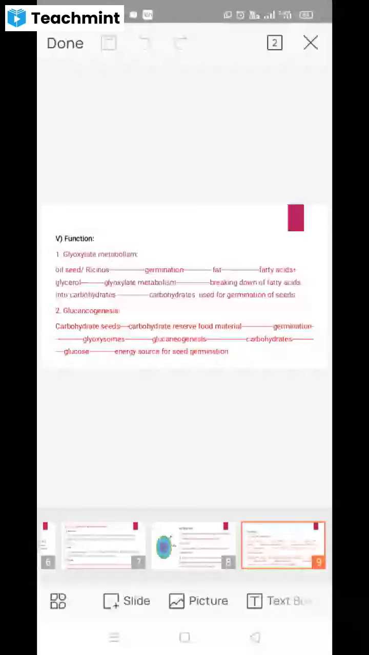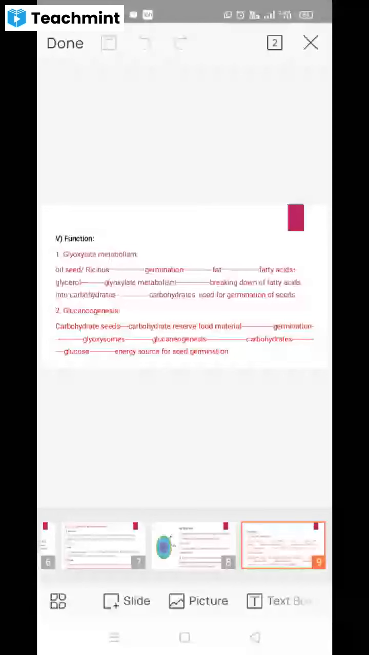The next important function of the glyoxysomes is gluconeogenesis. So what happens in case of gluconeogenesis? Carbohydrates in the seeds are preserved as a reserve food material of the seeds. When the germination of these seeds takes place, these glyoxysomes can carry out the process of gluconeogenesis.